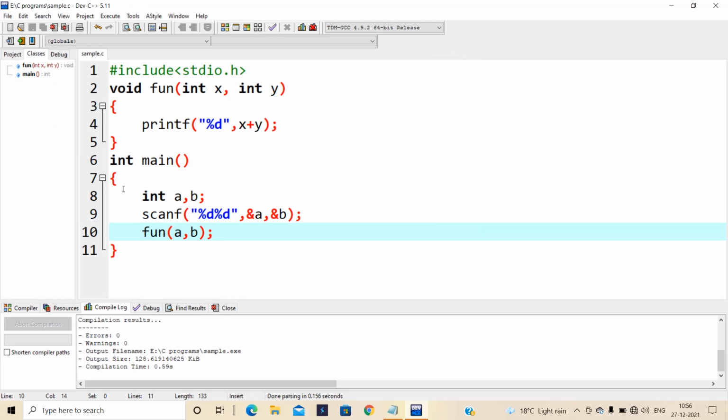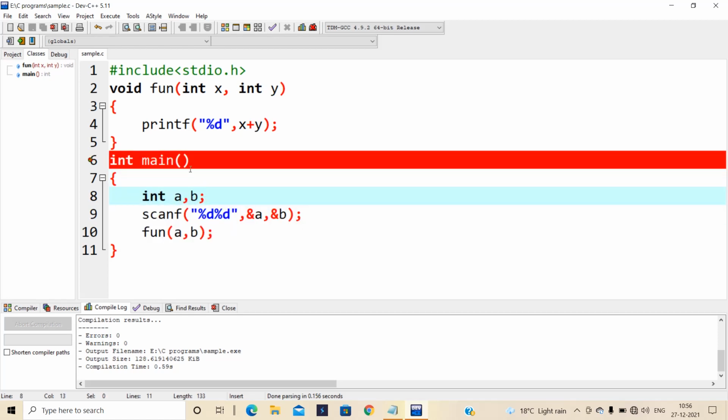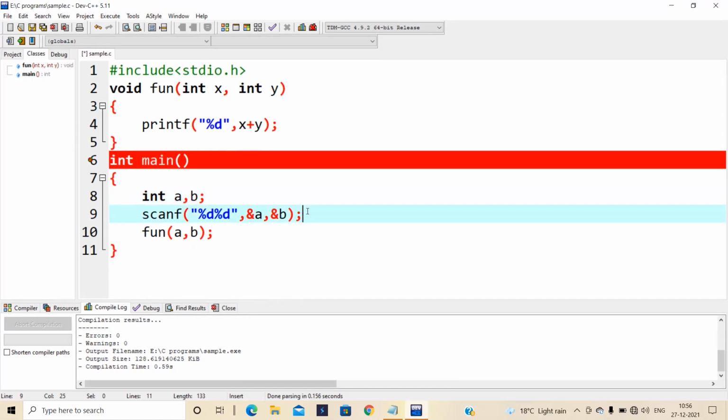In that program, we are just coming from main only. The compiler checks the code from main. Here int a comma b are the two variables. After that, scanf, we scan the input from the user. Then we declare the function with the function name.